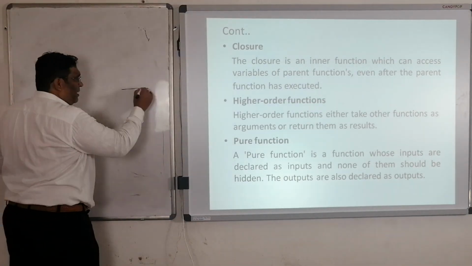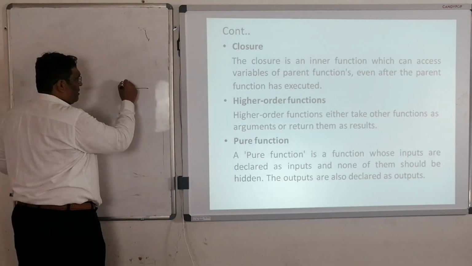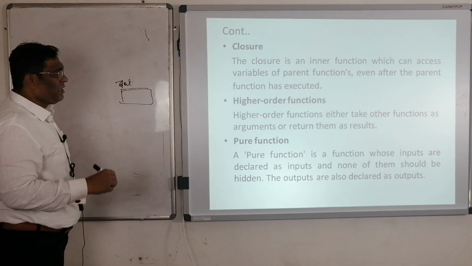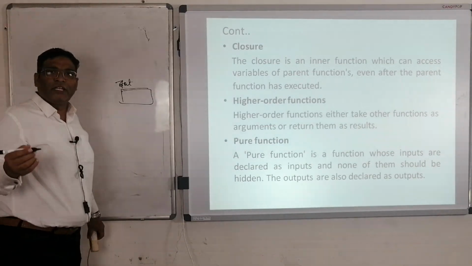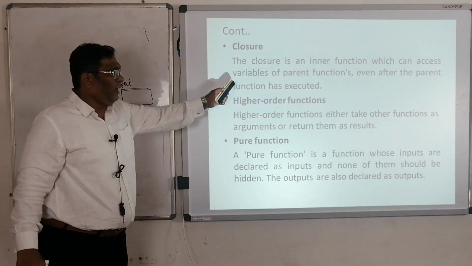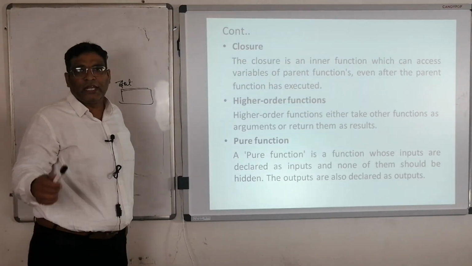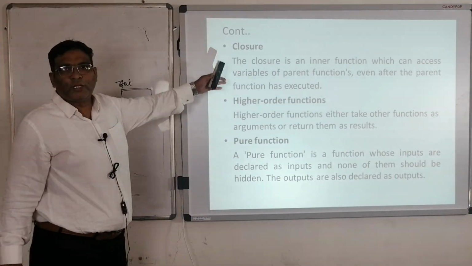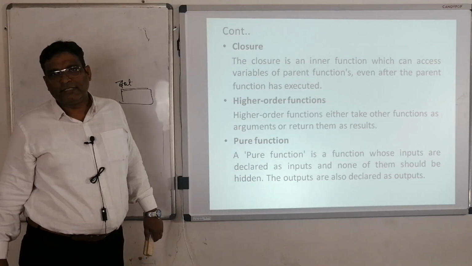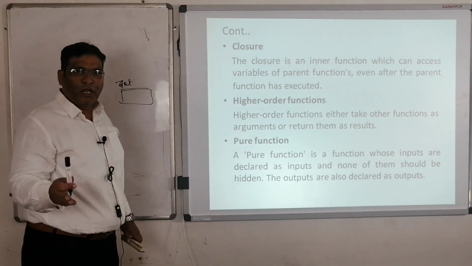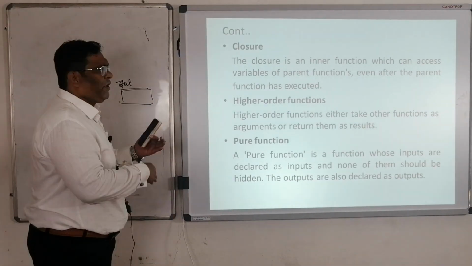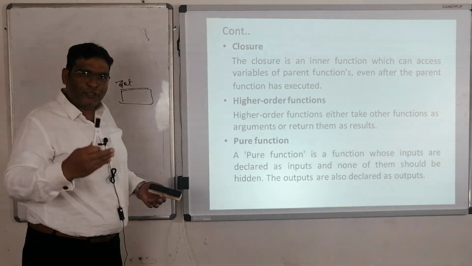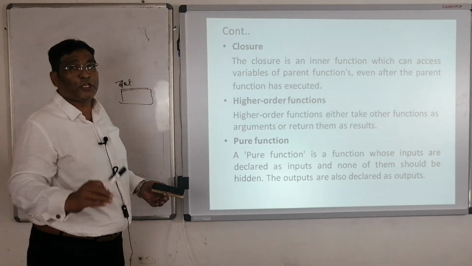If a function has already been executed, for example, the GCD function or the factorial function, and you want to use that variable, the main function is able to use the value which is available in it. This is the part which will be explained in data structures, which is taken by Afzal Saab. It's very clear that closure properties, he can explain all the details in that part. Don't worry about it, there is an example of it. It's just something like that. When a function is executed, it can use the value after execution also. The variables we can use after execution of the function.